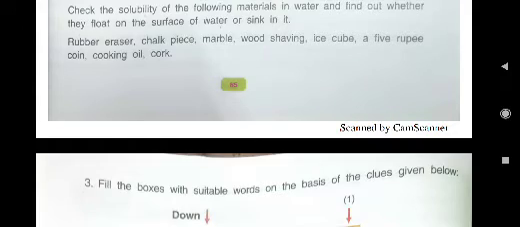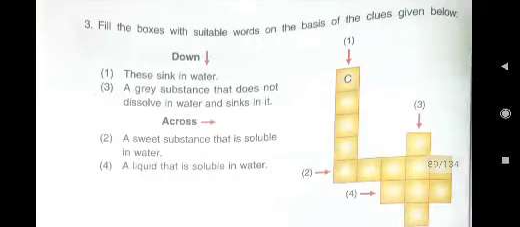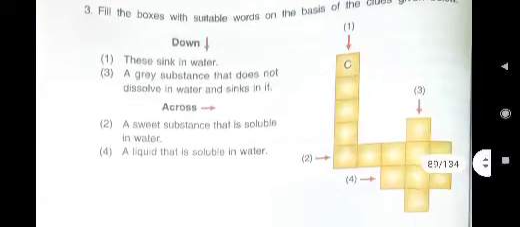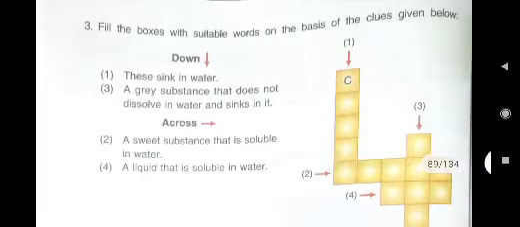That activity is here. Now this is a crossword puzzle. You have to solve this also in your book. Don't do it in your science notebook. You write the E-part answers in your science notebook. That is your homework for today. And this crossword puzzle you will do in your book only.